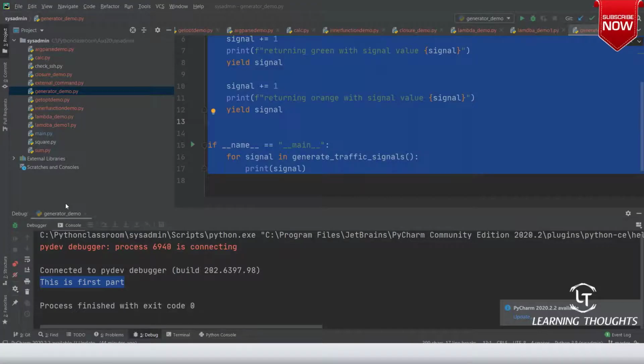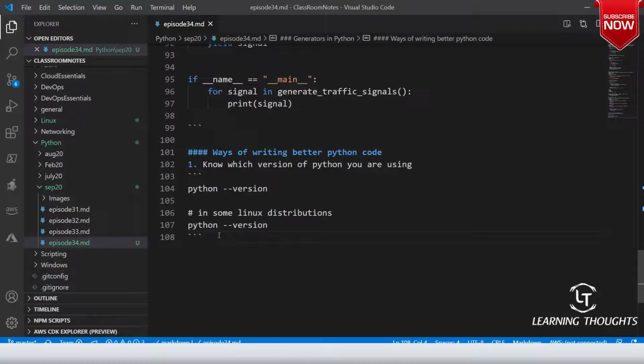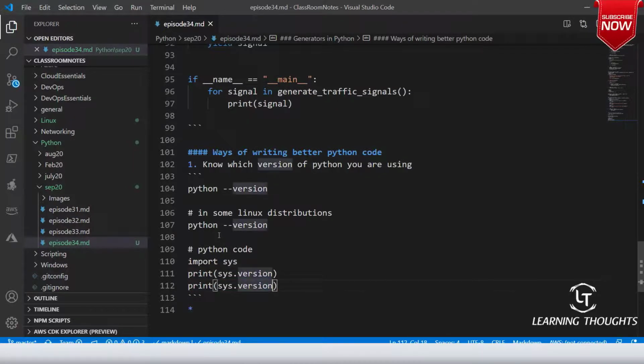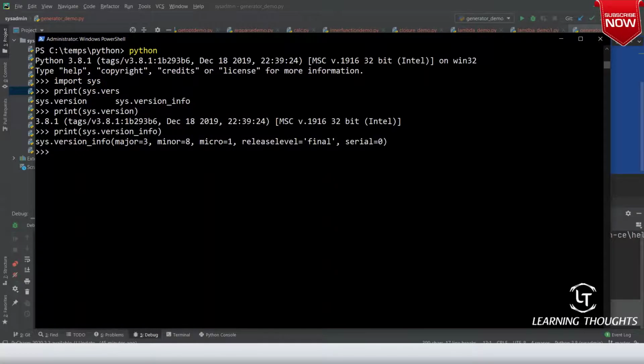So what is the other way? Import sys and then in Python code, print sys.version, or you can use version_info. I don't want to add a screenshot. It is very simple stuff. Why do you want a screenshot?